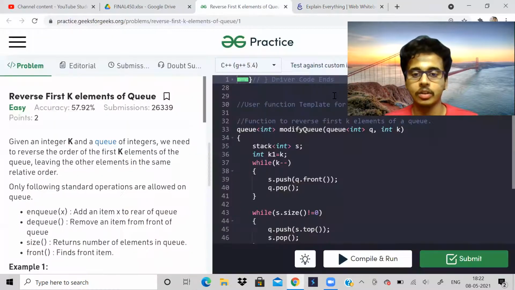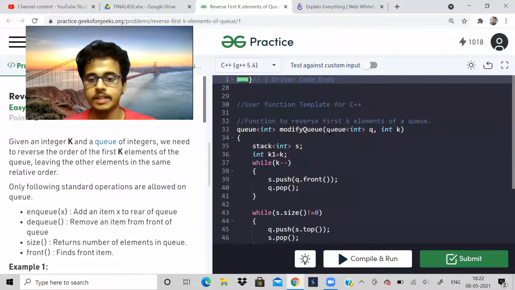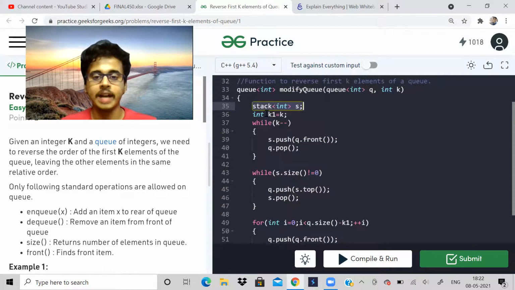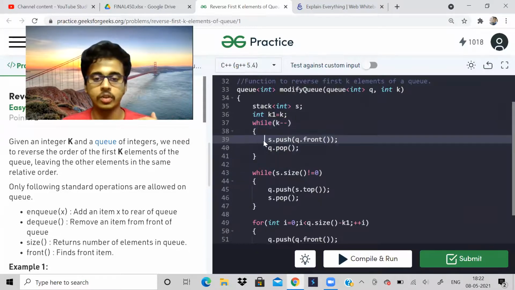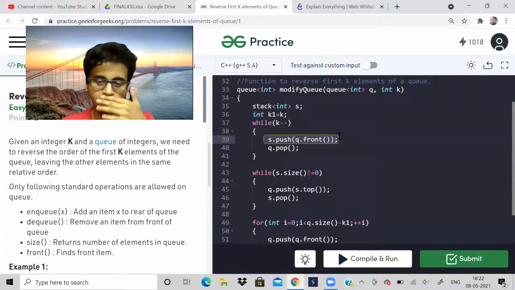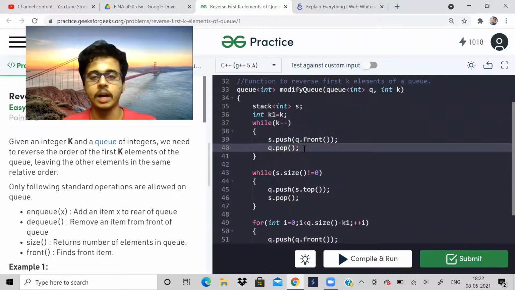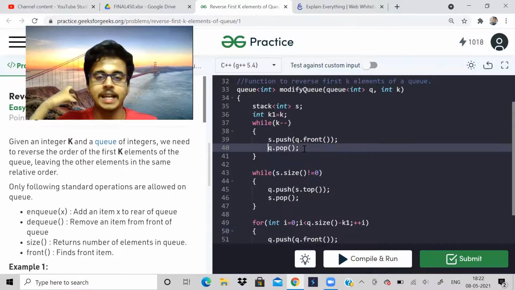So let me show you the code, it will be easy to understand. See, we are given input, that is q and k. Okay, and now I'm taking a stack S, and I've taken a variable k1. I'll tell you why. So I am doing this while k is positive. That means until all the k elements are pushed to the stack. So we are pushing the front part of the queue to the stack and we are removing the front part. Basically, we are storing the first k elements of the queue in the stack.